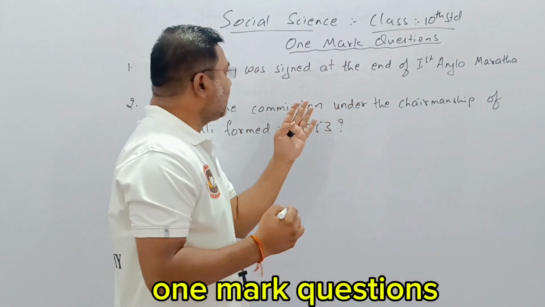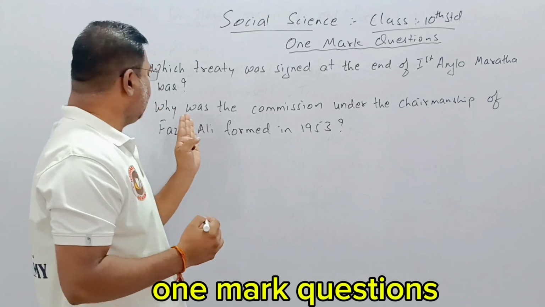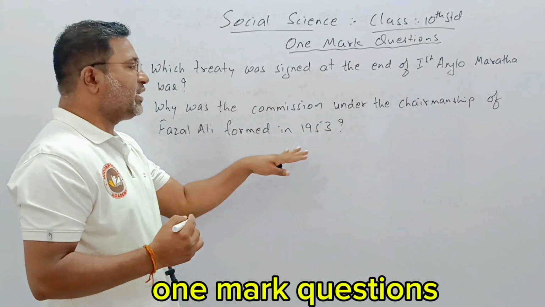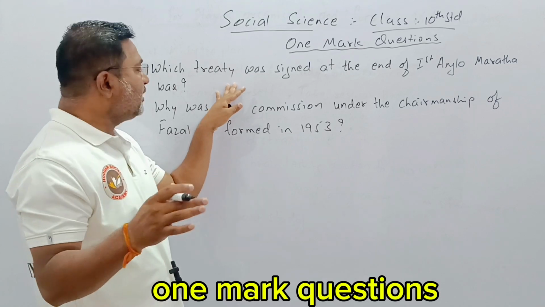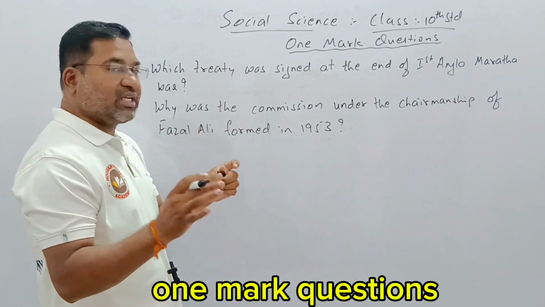Okay, so two important questions. Which treaty was signed at the end of the first Anglo-Maratha War? Second one, why was the commission under the chairmanship of Fazal Ali formed in 1953? So here you are going to write out the treaty which ended the war. Here the question is related to why the Fazal Ali commission was made.